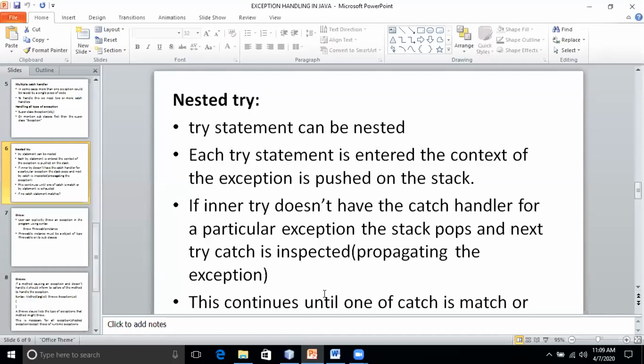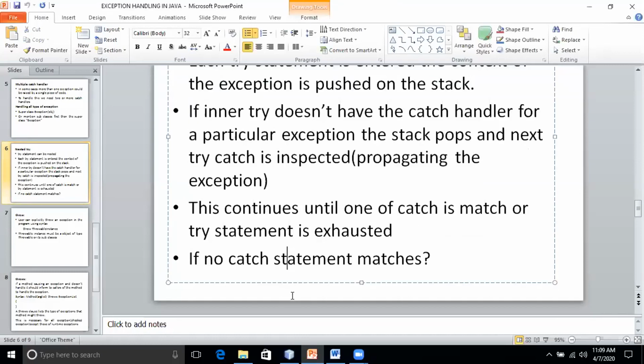If none of the catch handlers is matching, it will become uncaught. Who will handle it? JVM. If no catch statement matches, it becomes an uncaught exception. That will be handled by the default handler, the Java Runtime System, that is known as JVM. Understood, right? Nested try. Any doubts?